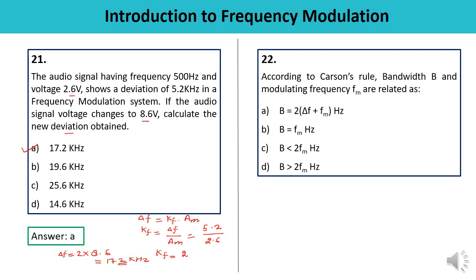Question number 22 is, according to Carson's rule, bandwidth B and modulating frequency FM are related as. We have done one numerical also. So the correct answer is A, twice of delta F plus FM. Correct one.